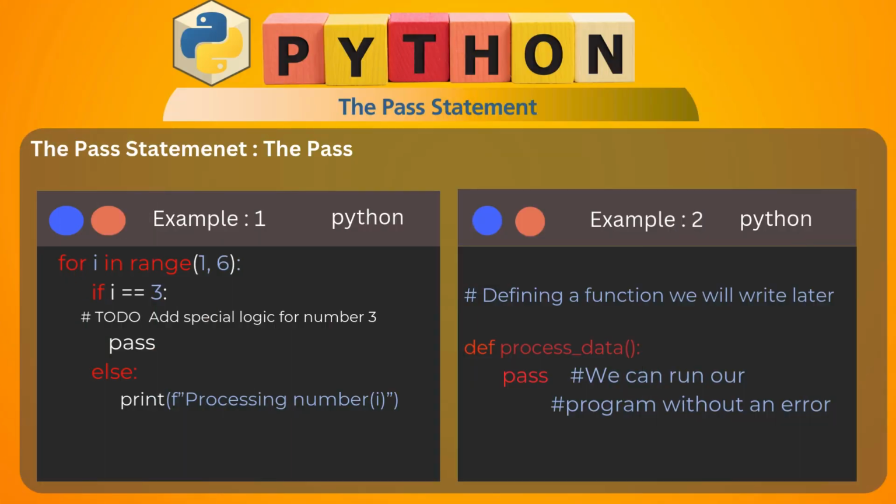Next, we will see the pass. Pass simply does nothing. It is just a placeholder. Useful when you are planning logic but haven't written it yet. That is the thing. Okay, you can do it later on. With pass, you can write the code later on. That is the meaning.